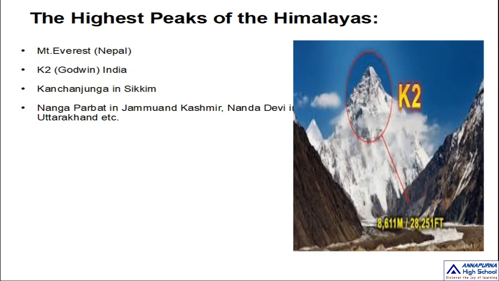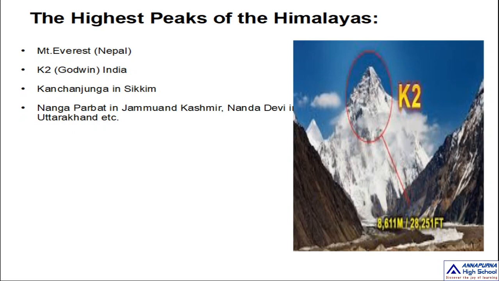And thirdly, Kanchenjunga, which is situated in the state of Sikkim. Next, Nanga Parbat in Jammu and Kashmir and Nanda Devi in Uttarakhand are also other important mountain peaks situated in the Himalayas, my dear. So all these are the highest peaks of the Himalayas.